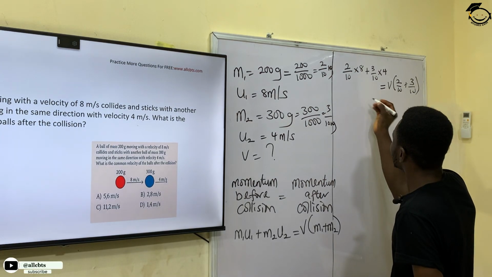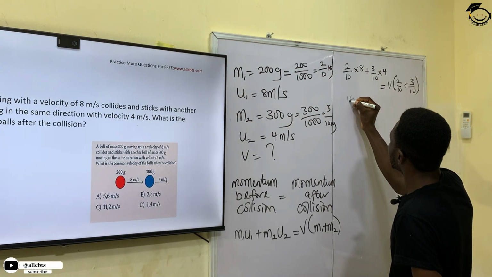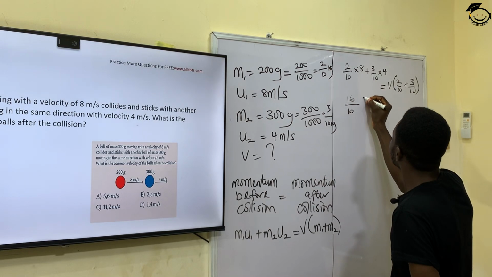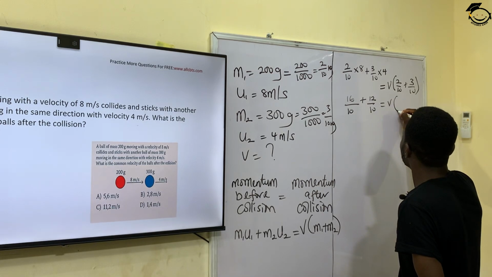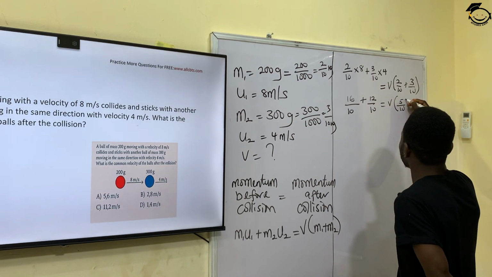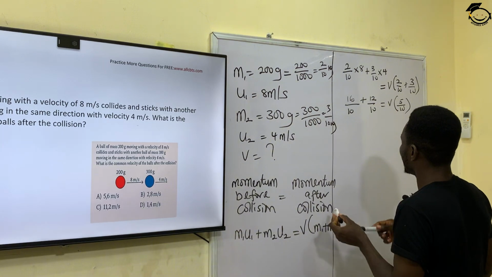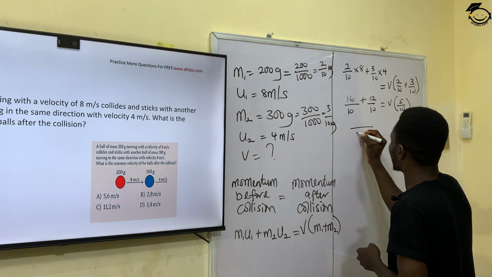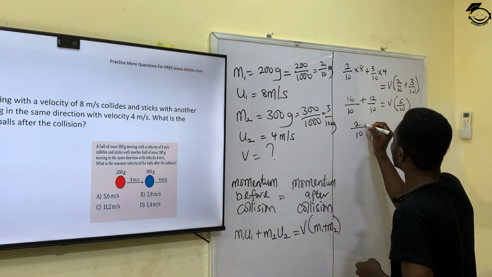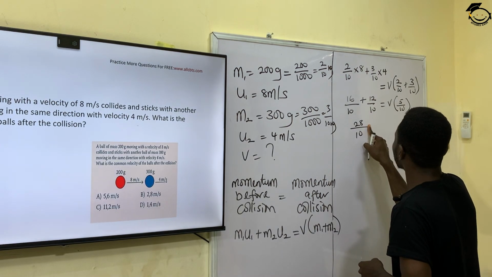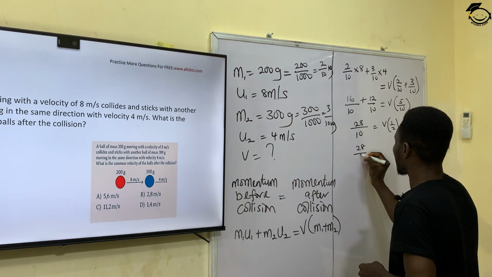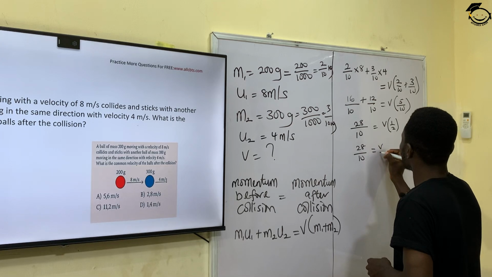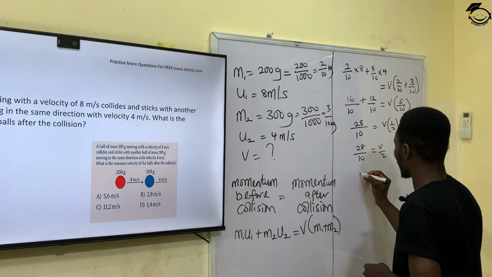So this will give me 16 over 10 plus 12 over 10 is equal to V open bracket 5 over 10. So this is over 10, and this will give me 28 over 10 is equal to V in bracket 1 over 2. So this is giving me 28 over 10 is equal to V over 2.